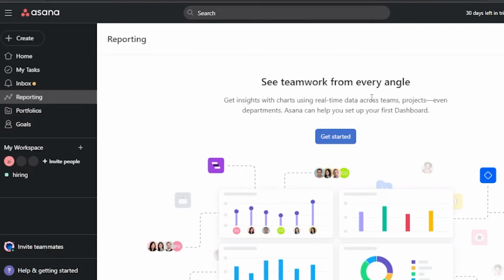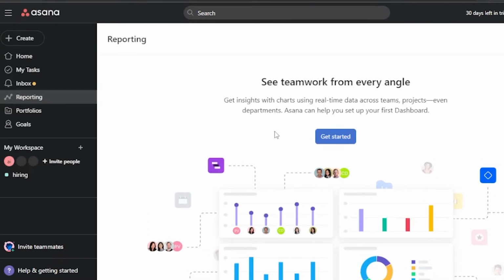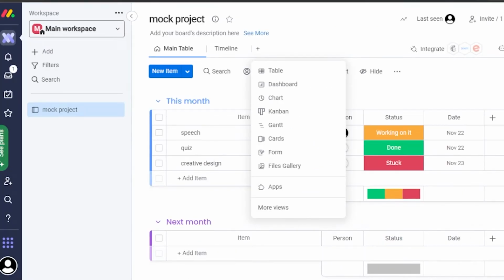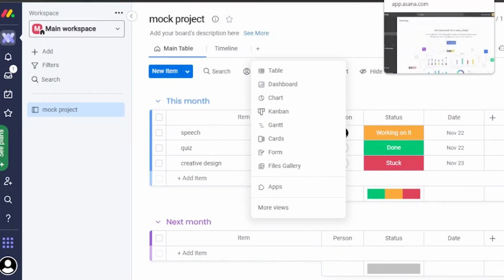See teamwork from every angle. You can see what is going on in your team, who is doing work and how they are doing the work, and if they are basically getting any problems, if you are facing any delays from that specific person, you can also see everything. So Asana is also very easy, and it has all the features that are present on monday.com, that you cannot basically differentiate anything from these two apps because both get the job so well done.